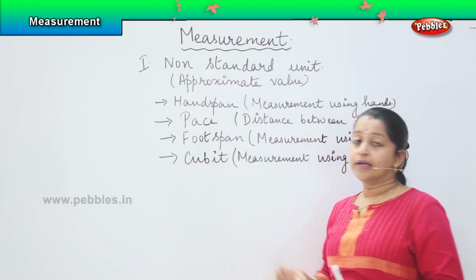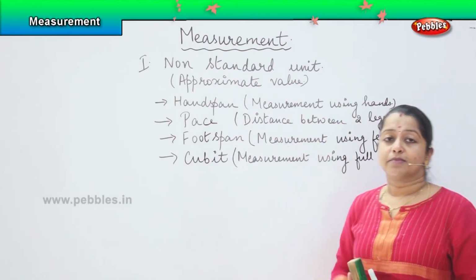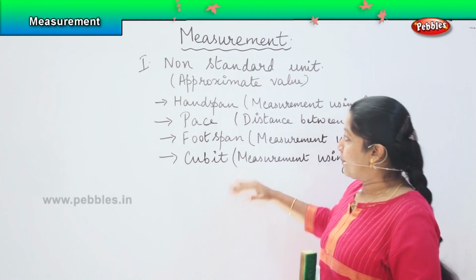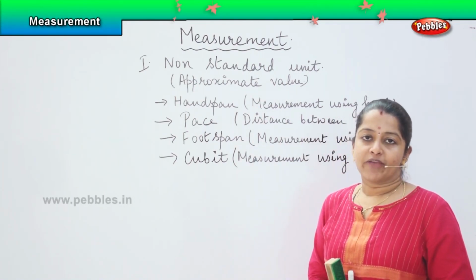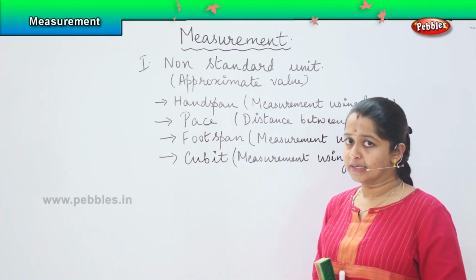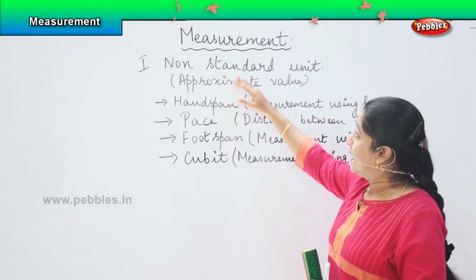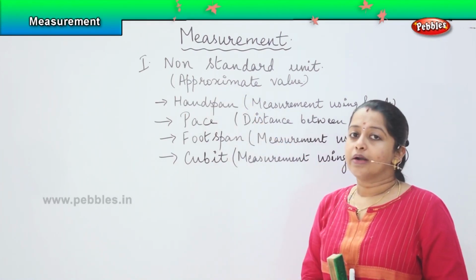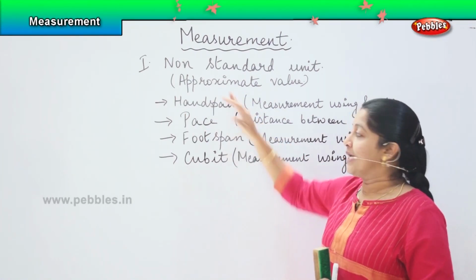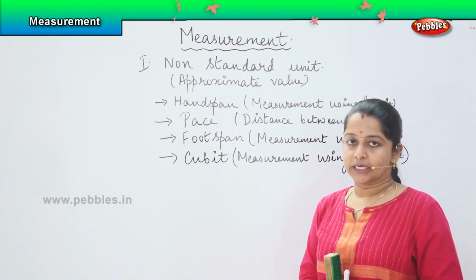So, during earlier days when these measurements were not invented, people used to use these methods to calculate the value of the object. Clear? So, as I told you, this is used only to find an approximate value. You cannot get an exact value using these methods. Clear?